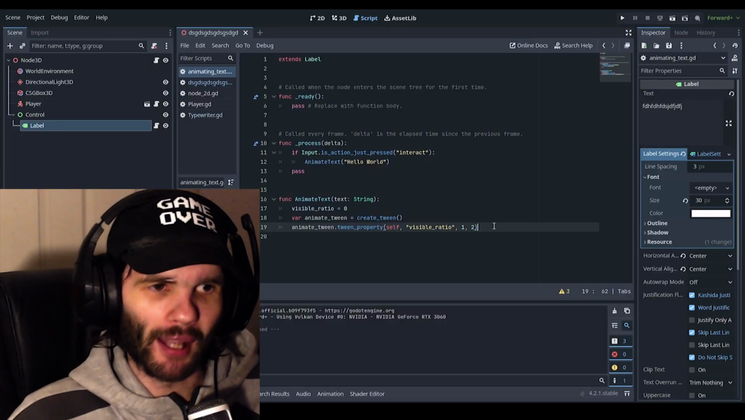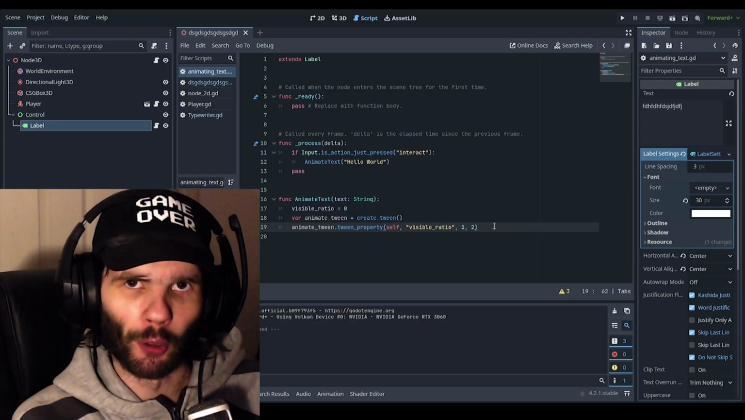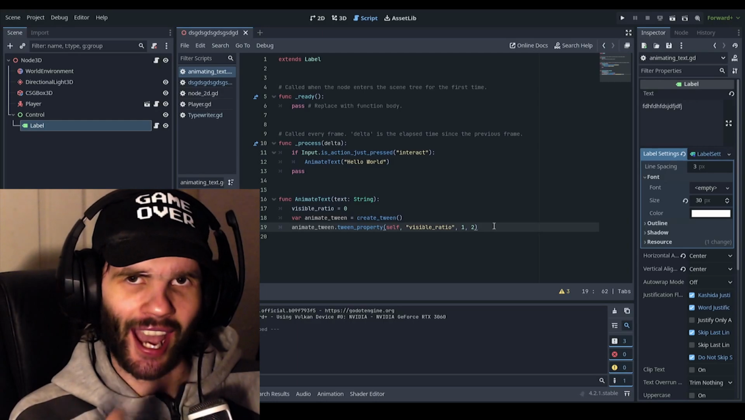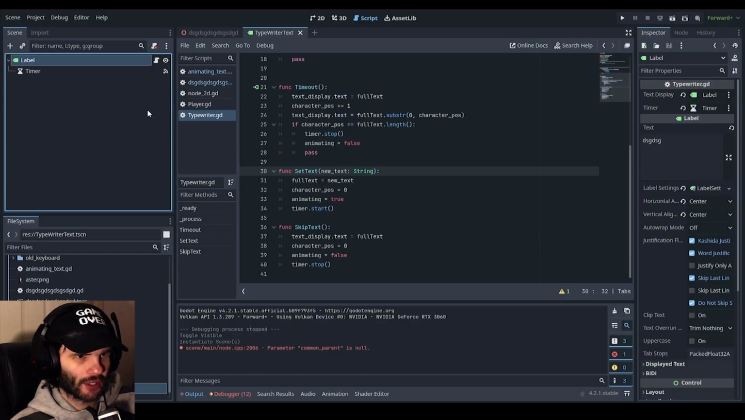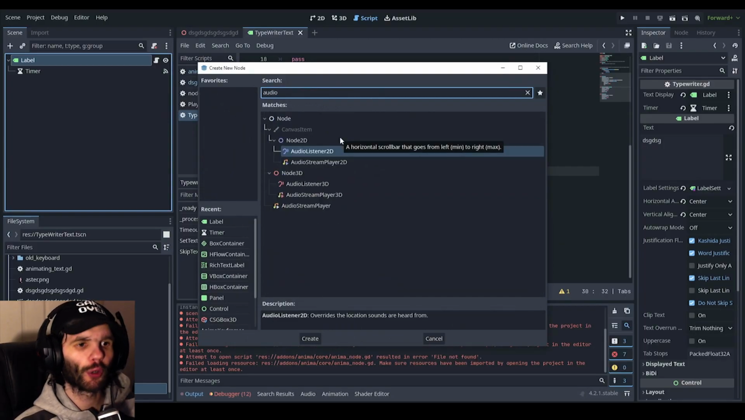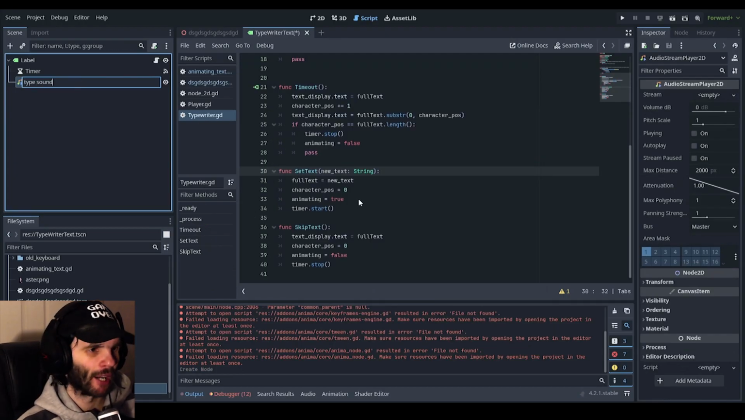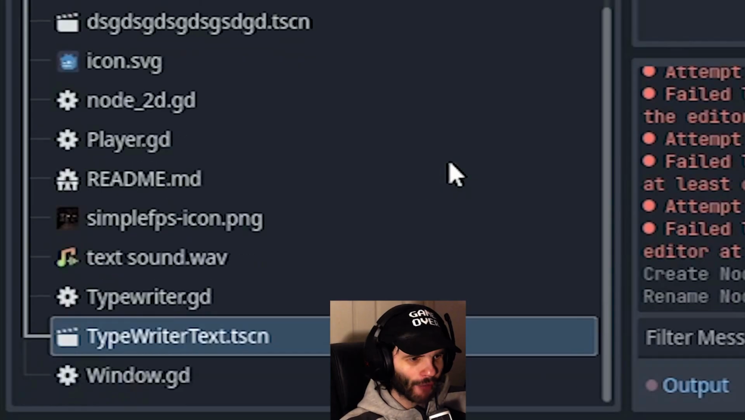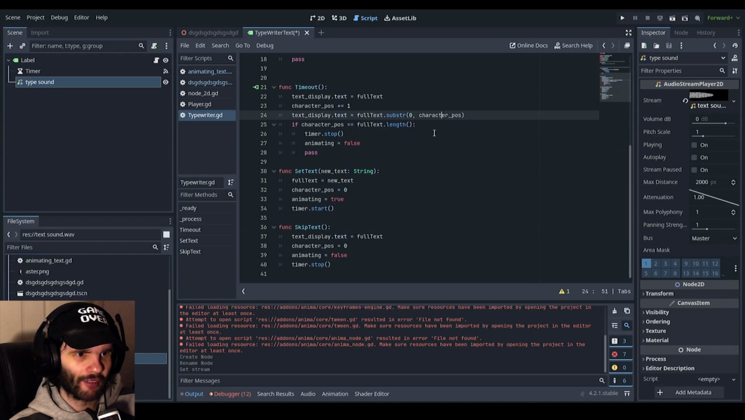Another reason why I recommend you to do it the other way is because you have a bit more control over your text animating. Because if I show you something, since we're back in the Typewriter Text scene, let's go ahead and actually add an audio stream player. Let's just call this, I don't know, type sound. Doesn't really matter. And I've actually made a sound myself by using a program called BFXR. I'm pretty sure it's free, but it's really, really nice. So let's just put this in there. And we've got that sound now, so that's great.